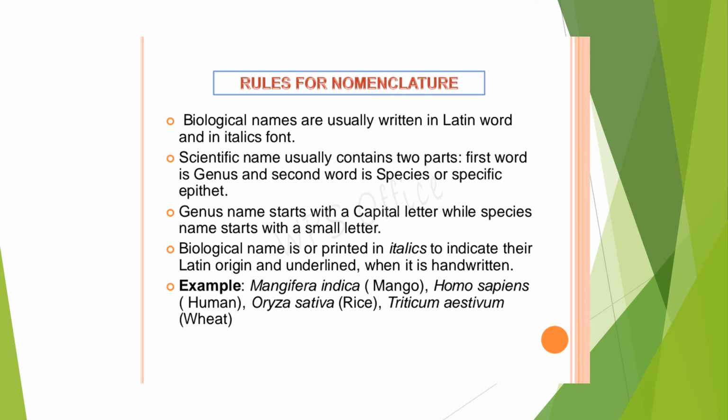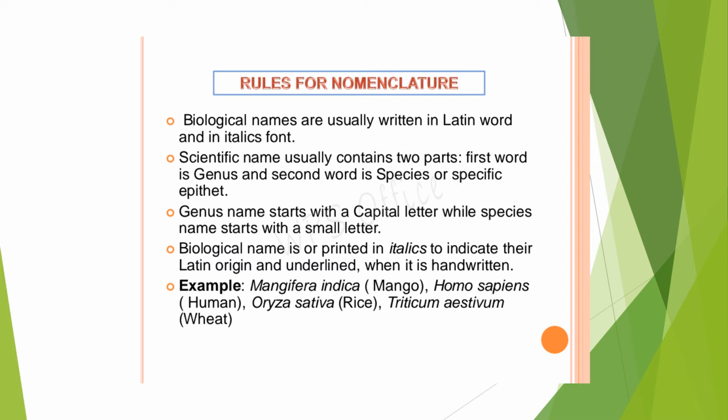The ICBN and ICZN have formulated certain rules for naming plants and animals. They are called rules for nomenclature. And what are the rules? The first thing is, biological names are usually written in Latin. And when you write, to show that it is a biological name, you have to print it in italics. What is italics? Slightly slanting.